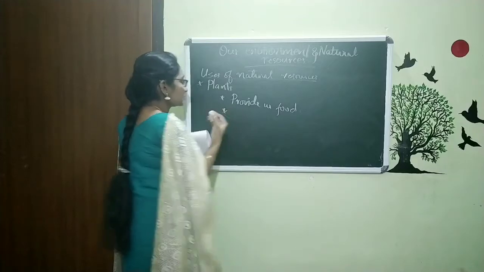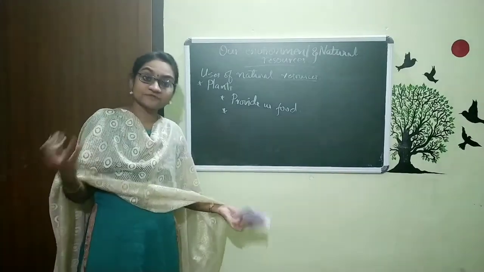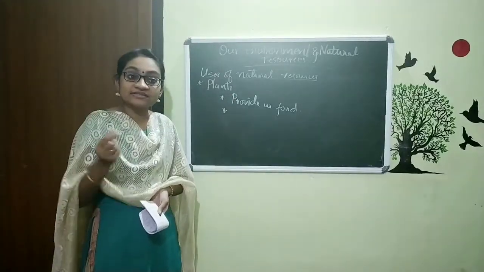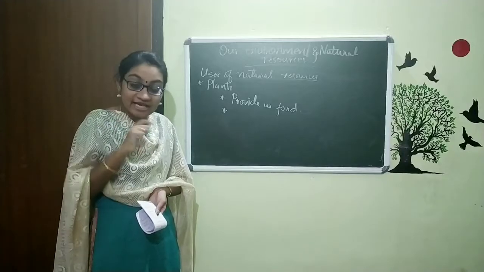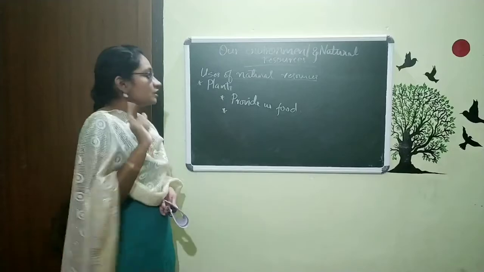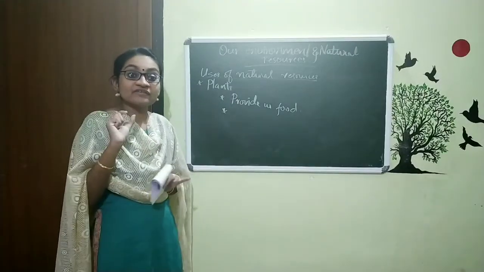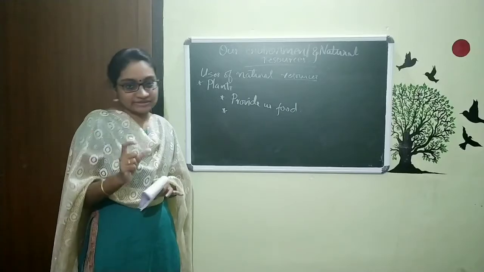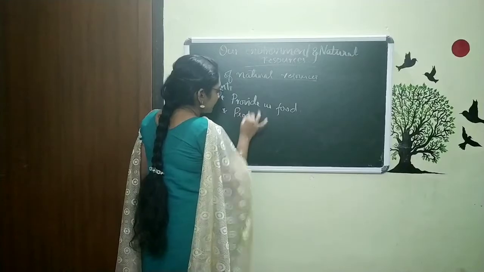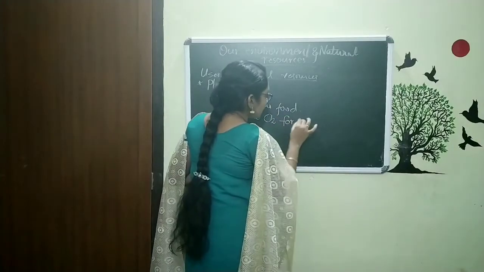The next, we already studied that our atmosphere contains different types of gases. And the plants in photosynthesis absorb carbon dioxide and give out oxygen. We already studied that in the whole chapter. So, we can say when the plants are there, then our air is very rich in oxygen. So, it produces oxygen for our breathing.